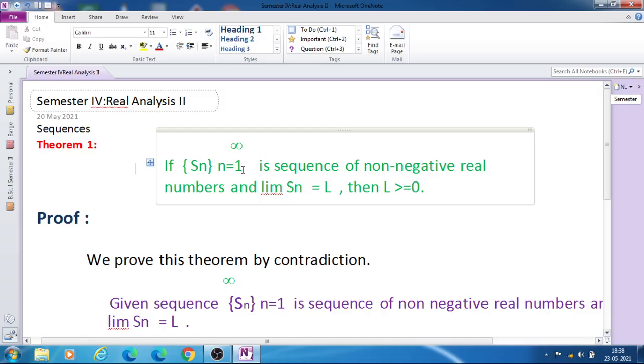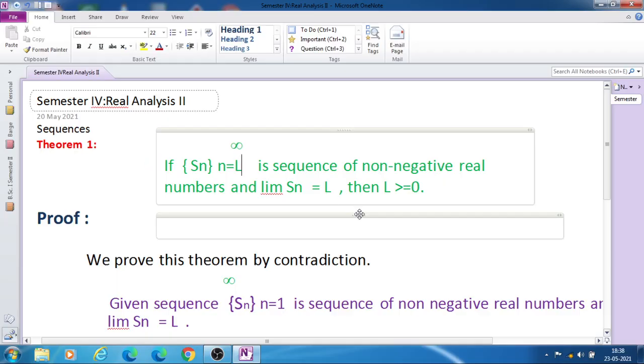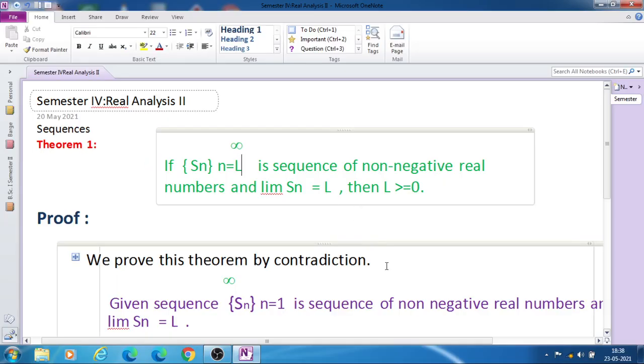That means if a sequence is of positive terms, then its limit is also positive. So we have to prove this theorem.